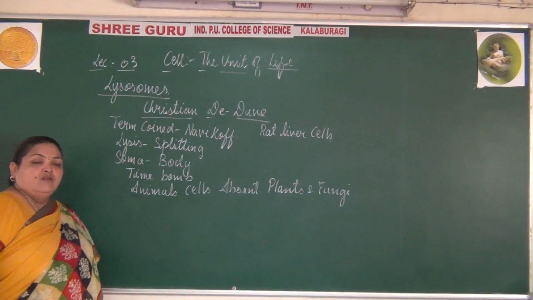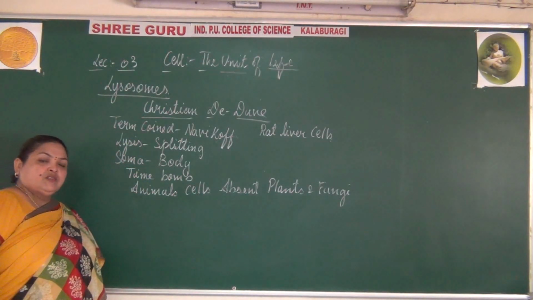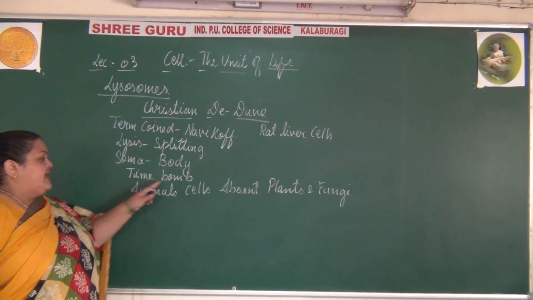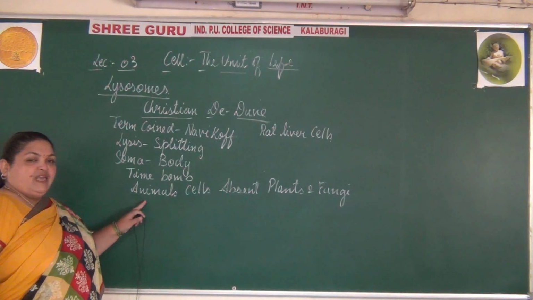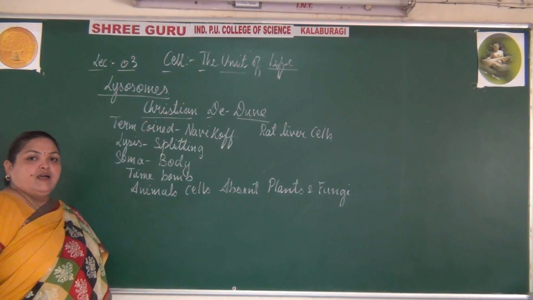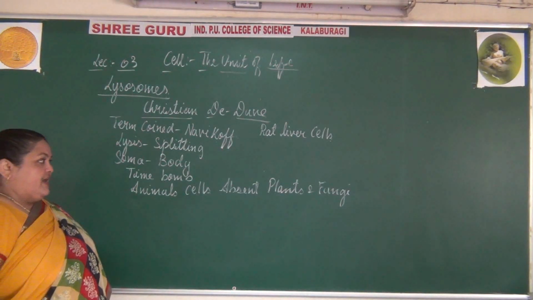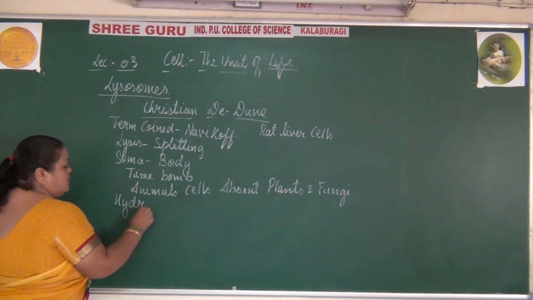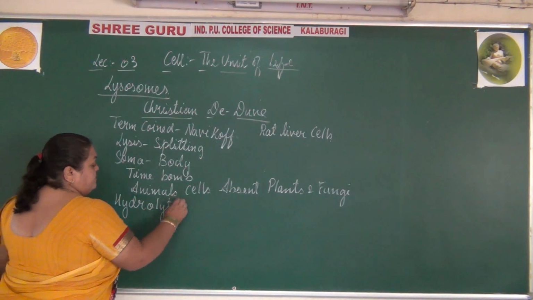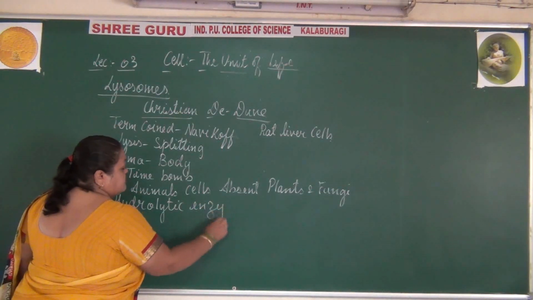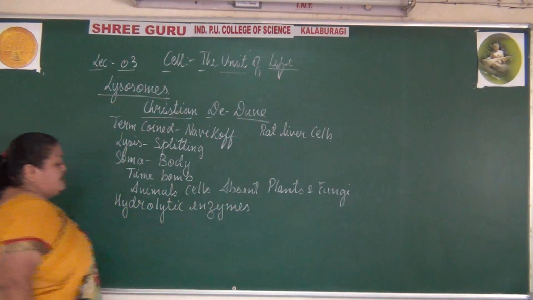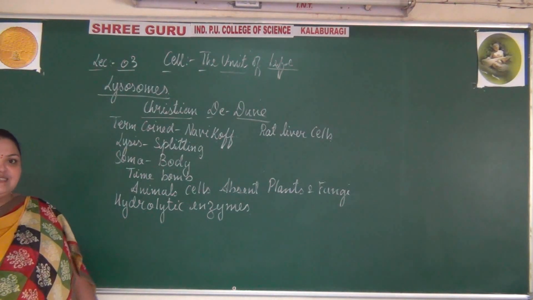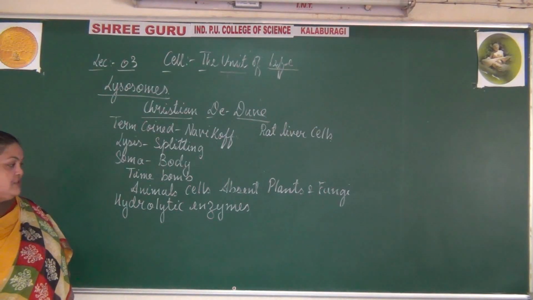You are familiar with the word suicide bag. Why is it called a suicide bag? In other words, it is also called a time bomb. Present only in the animal cells but absent in the plant cells and the fungi. So, the lysosomes have hydrolytic enzymes. There are around 40 enzymes present in the lysosomes.